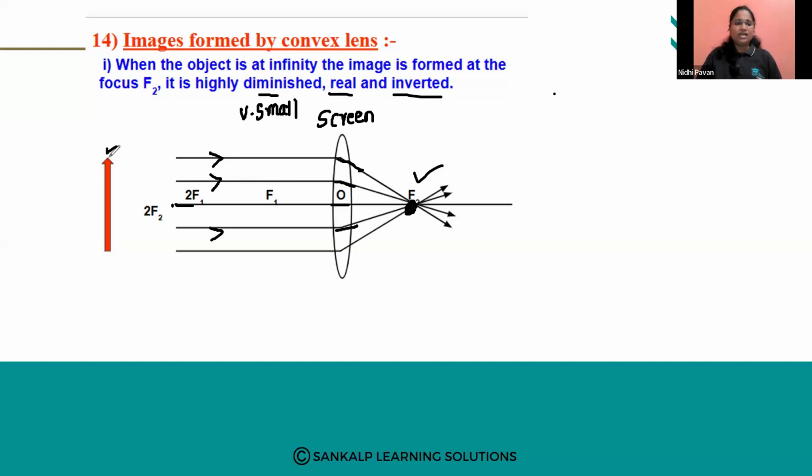Inverted means what here? Here you have an object. This is the head of the object, this is the leg of the object, AB. But the image will be formed like this: the head will be at the lower side and the legs will be at the upper side. So it is an inverted image. Okay. Next